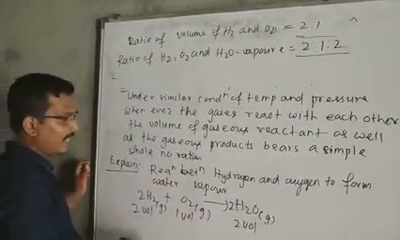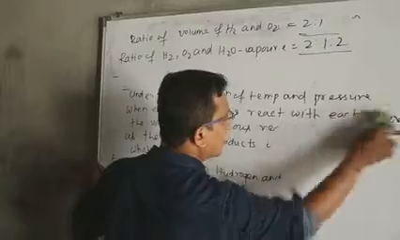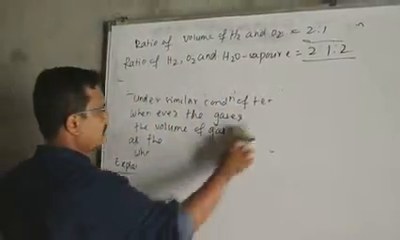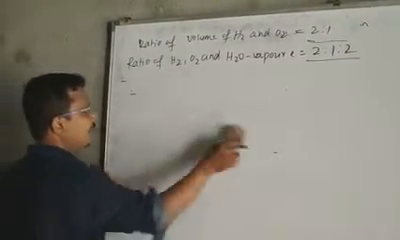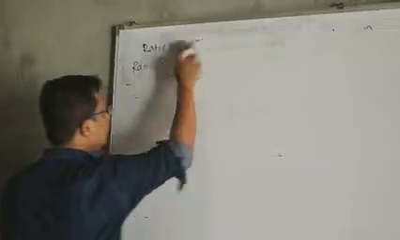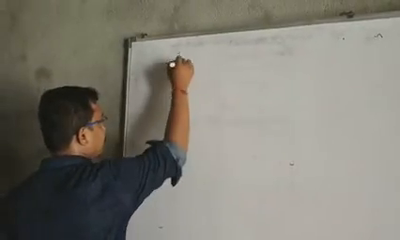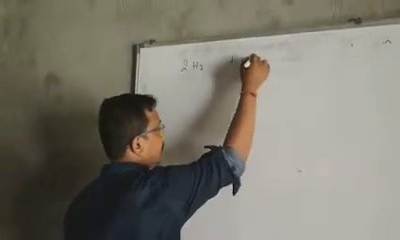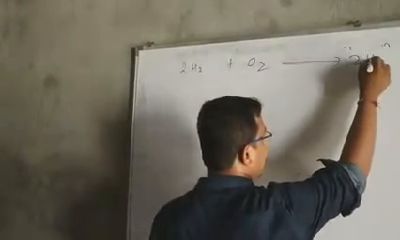Now let us explain the Gay-Lussac law with the help of Avogadro's hypothesis. We take the reaction 2H2 plus O2 gives 2H2O.